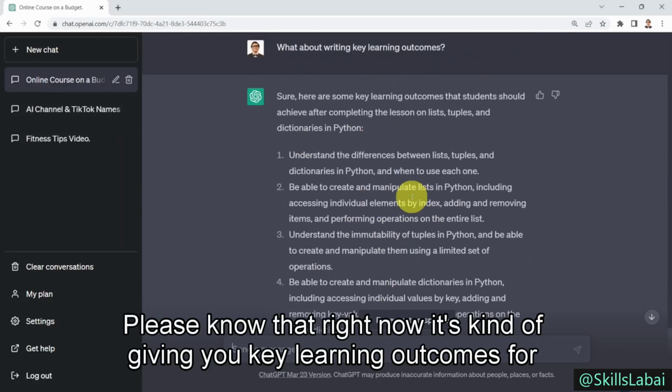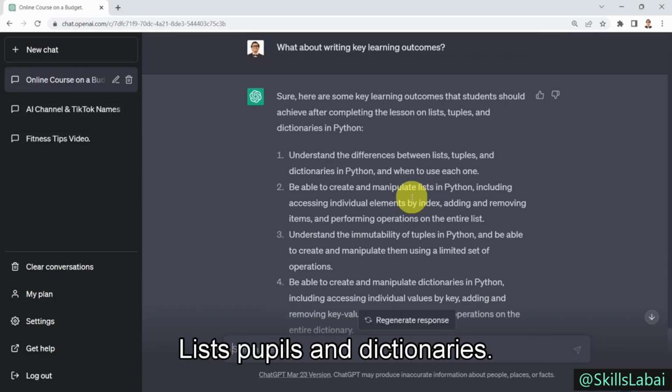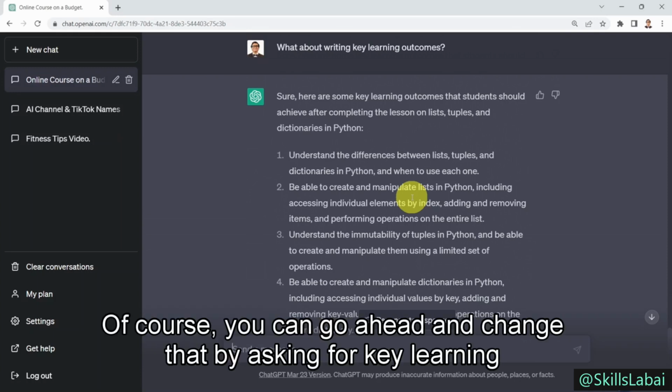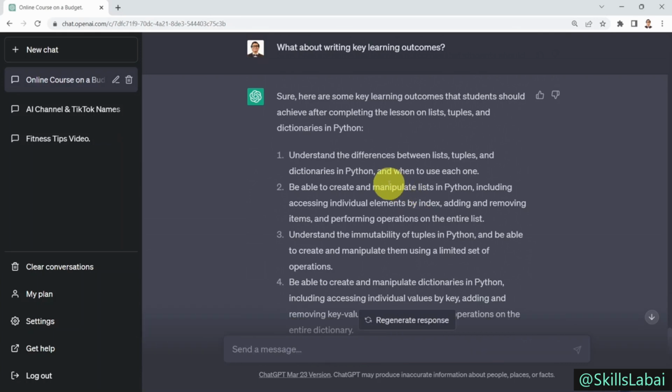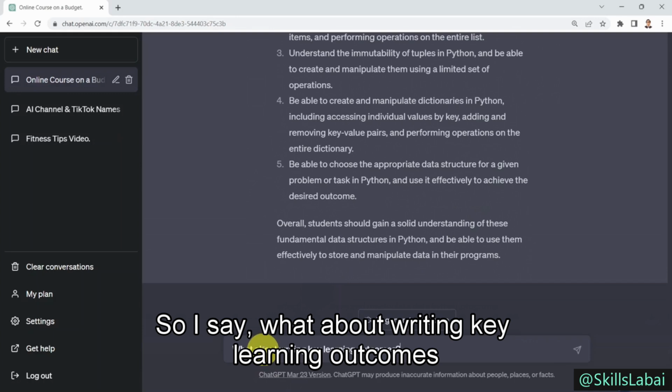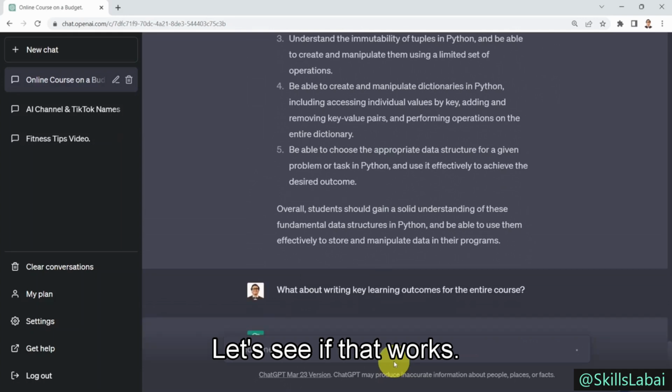Please note that right now it's giving you key learning outcomes for that specific lesson that we picked, about lists, tuples, and dictionaries. Of course, you can change that by asking for key learning objectives or outcomes for the entire course. So let's go ahead and test it out. If I say, what about writing key learning outcomes for the entire course? Let's see if that works.